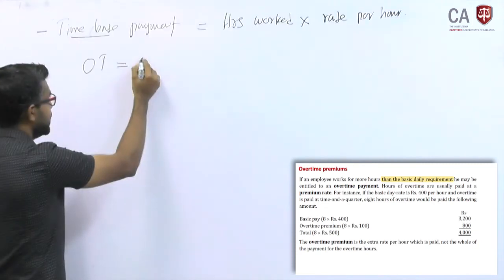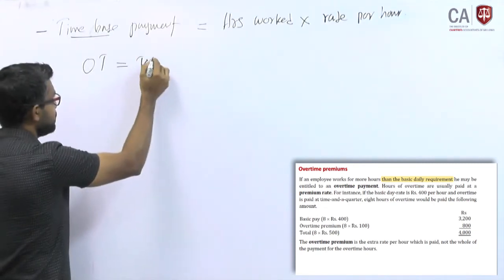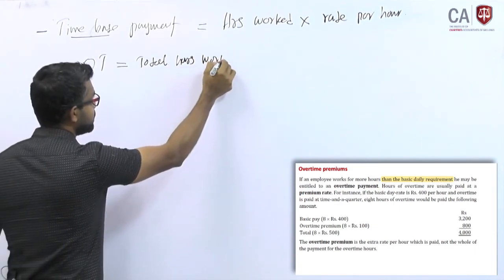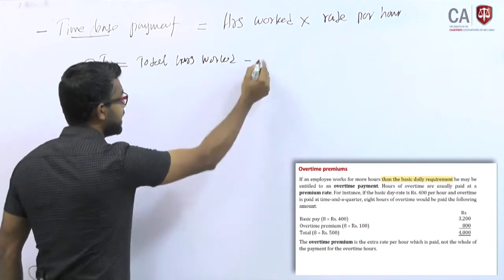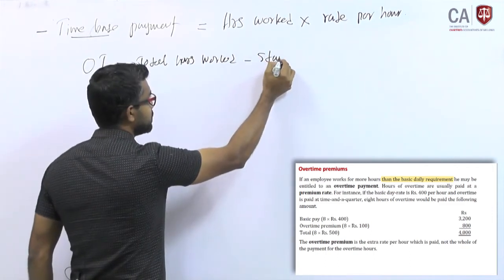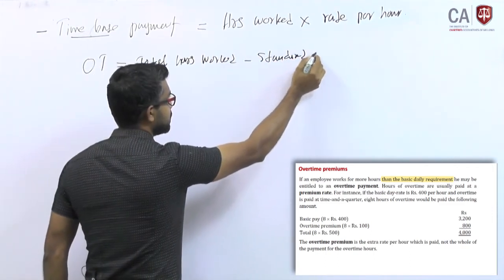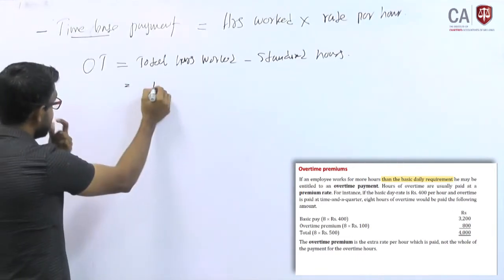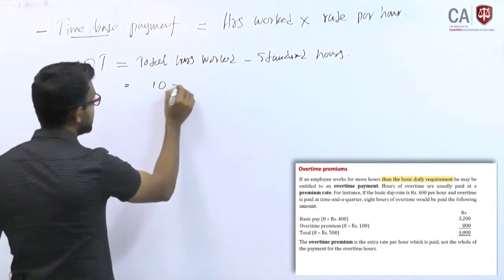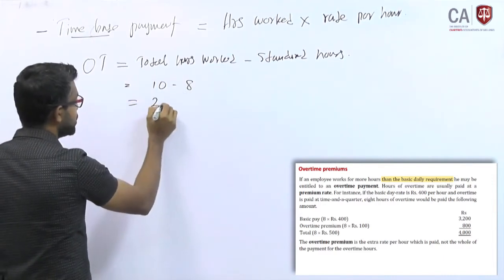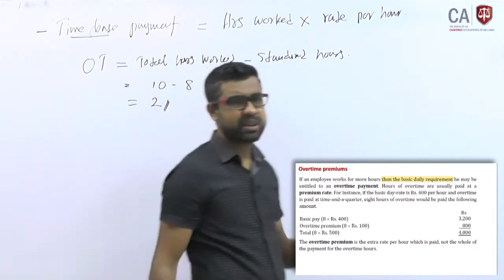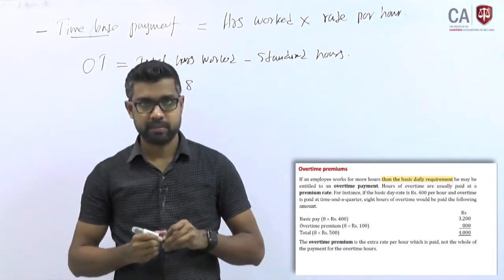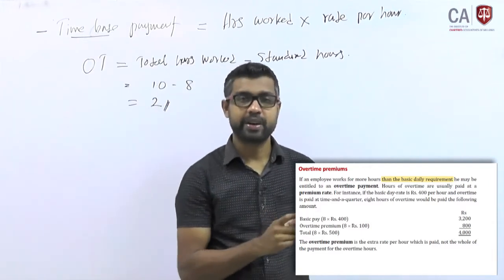How do you calculate OT? Total hours worked minus standard hours. Let us say you work 10 hours per day, standard hours 8 hours. So then you have worked 2 hours OT. This is the simple calculation, right? But overtime premium, how do you calculate? That can have different approaches.